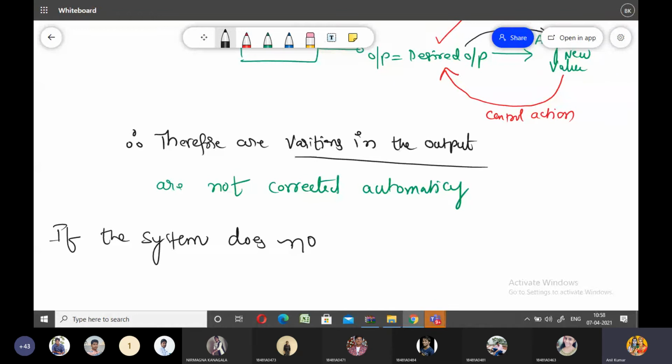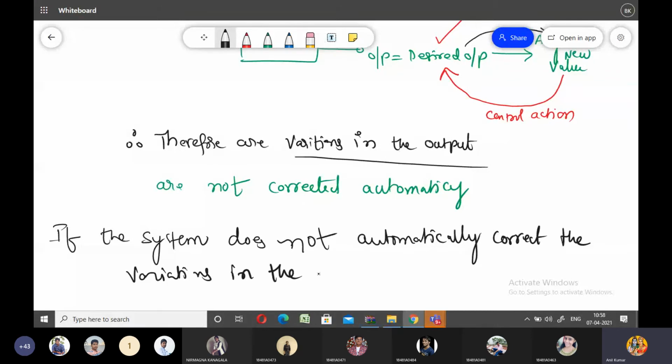If the system does not automatically correct the variations in the output, that system is called an open loop control system.